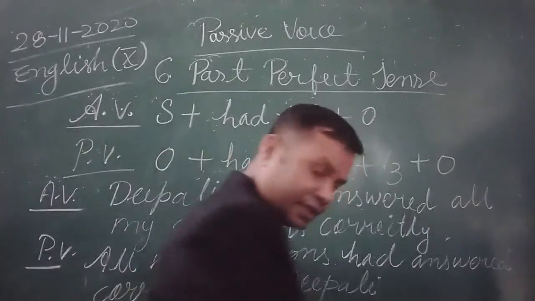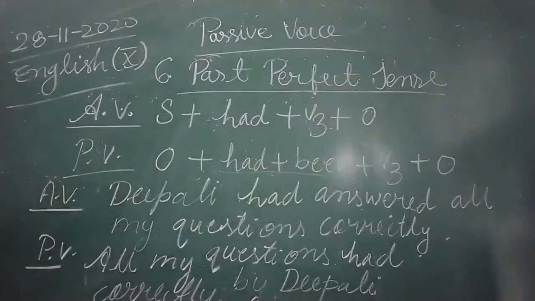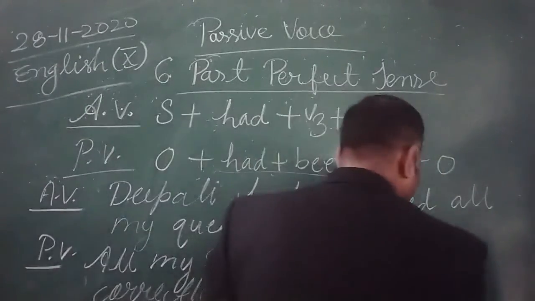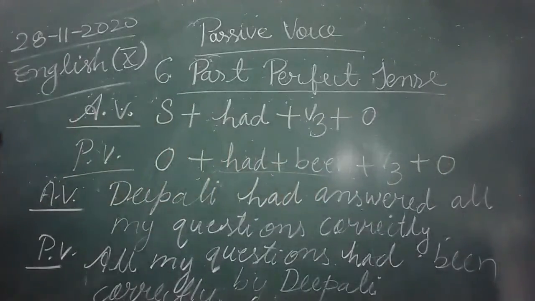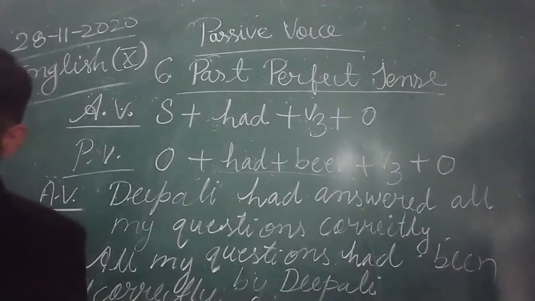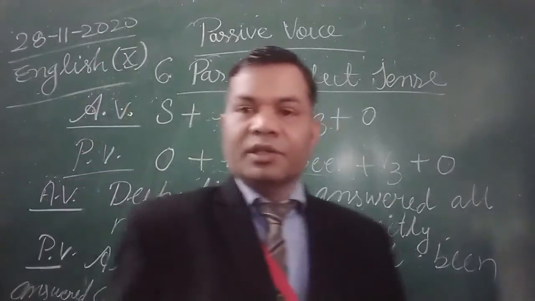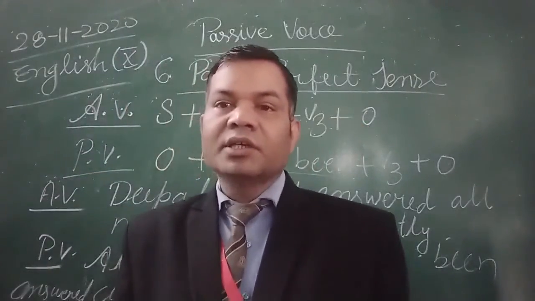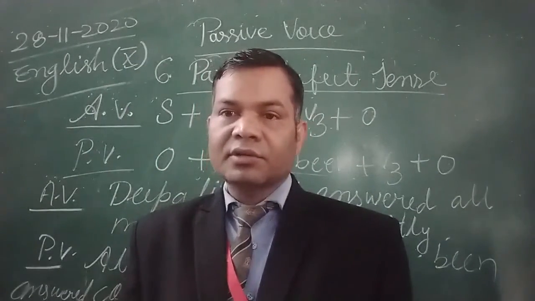One thing again here I have forgotten. All my questions had been, it should be been here, had been answered correctly by Dipali. Okay. So if active voice is negative, then passive voice also would be negative. If it is interrogative, then passive voice also will be interrogative.